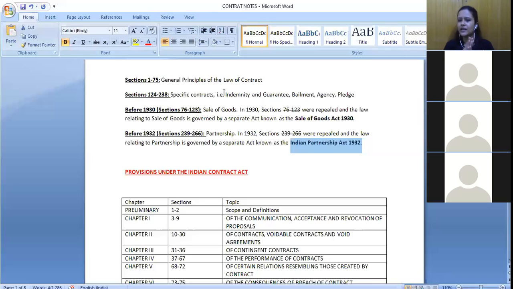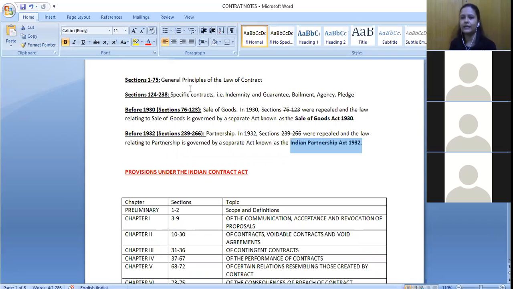So there may be certain different types of contracts for which we are not having any specific legislation, or maybe the Indian Contract Act is not specifically talking about it, but even then we can make that contract. How? By following those general principles. So basically these general principles are something that gives us a clear idea as to how we can make a contract, no matter for what purpose we are entering into that particular contract. So these are the main things that we need to study.